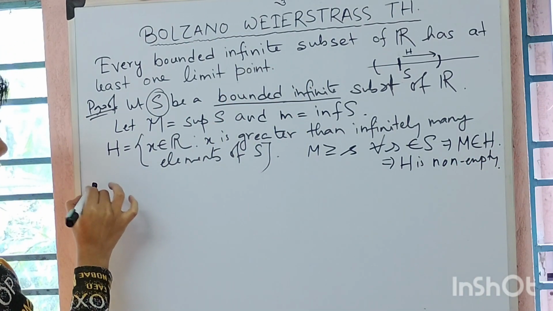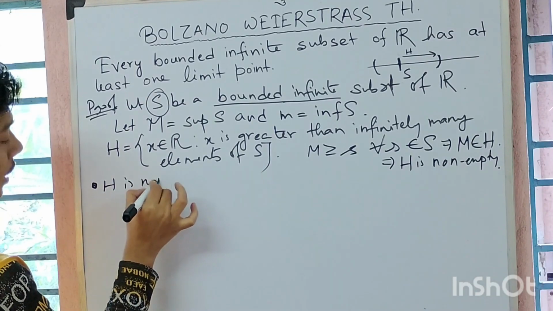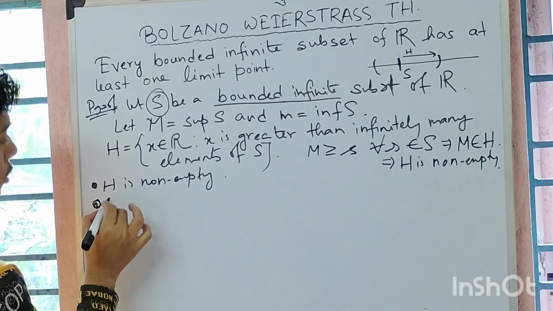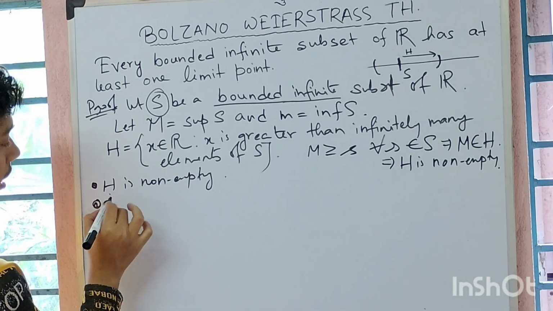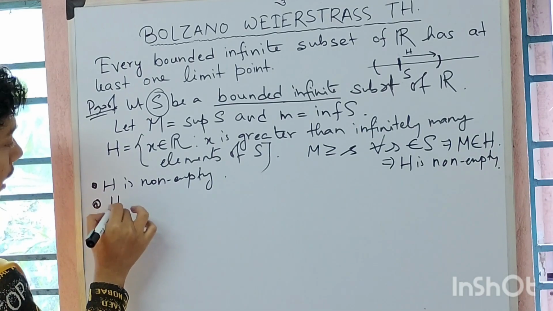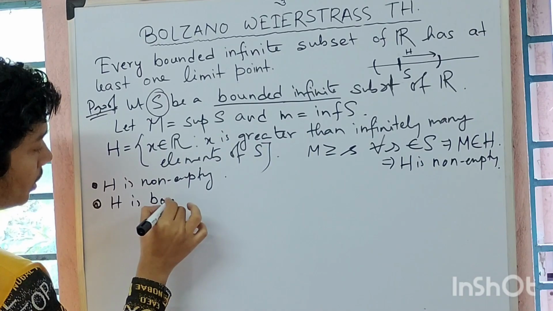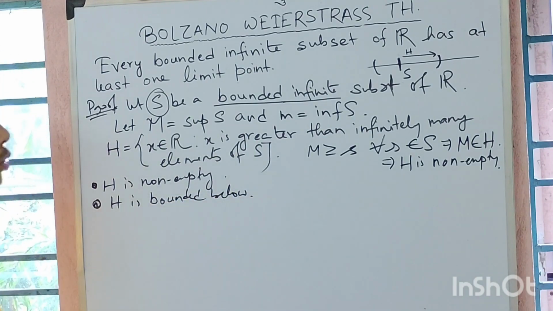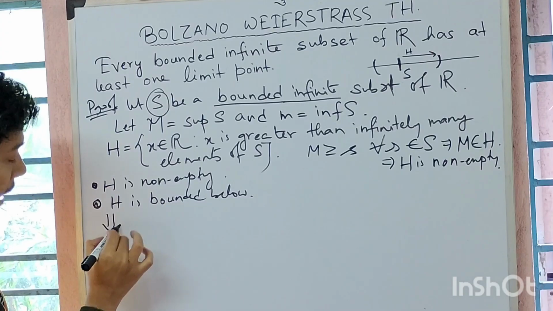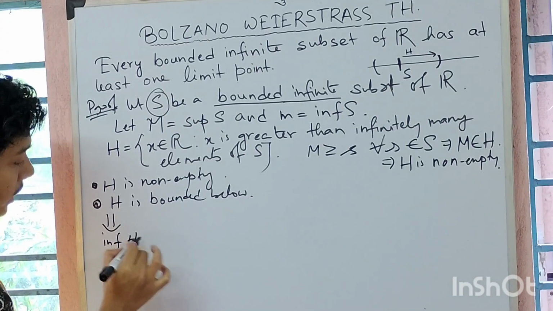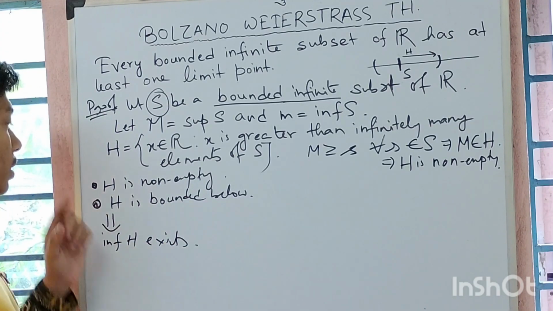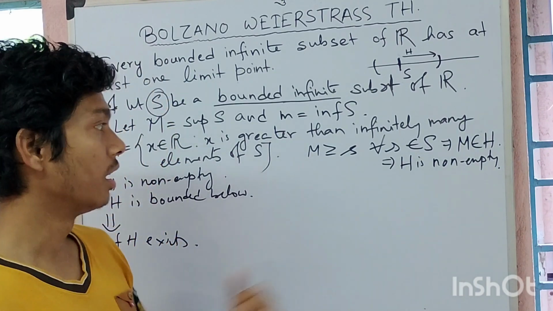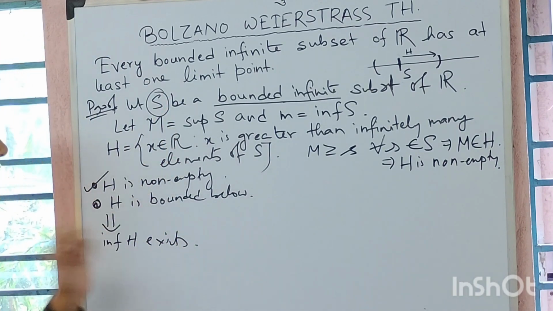Now I have two goals. My first goal is to show that H is non-empty, which I have already proved, and my second goal is to show that H is bounded below. That is my two goals. Then that will imply that the infimum of H exists. So my first goal is done. I have already shown that H is non-empty. Now I have to show that H is bounded below.